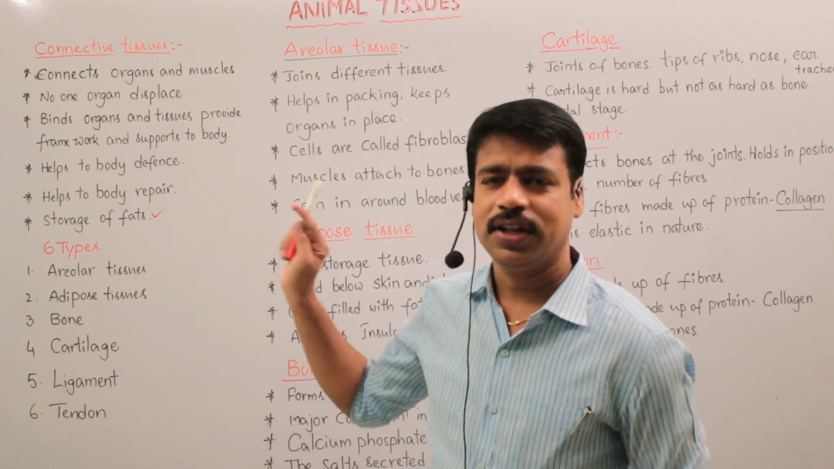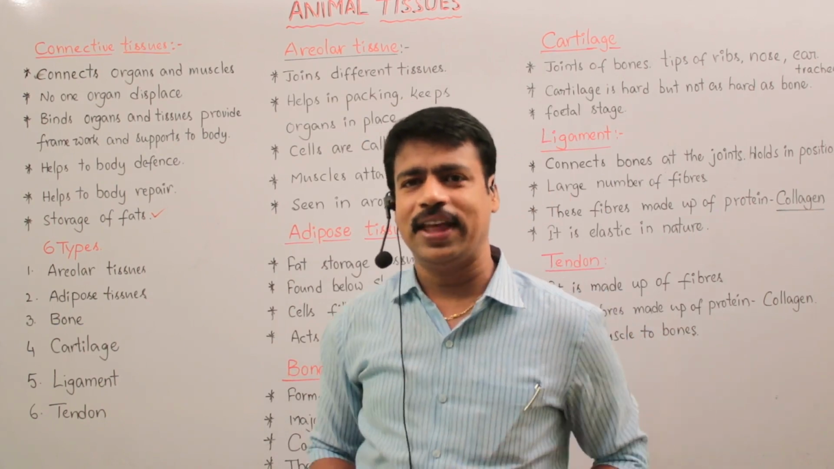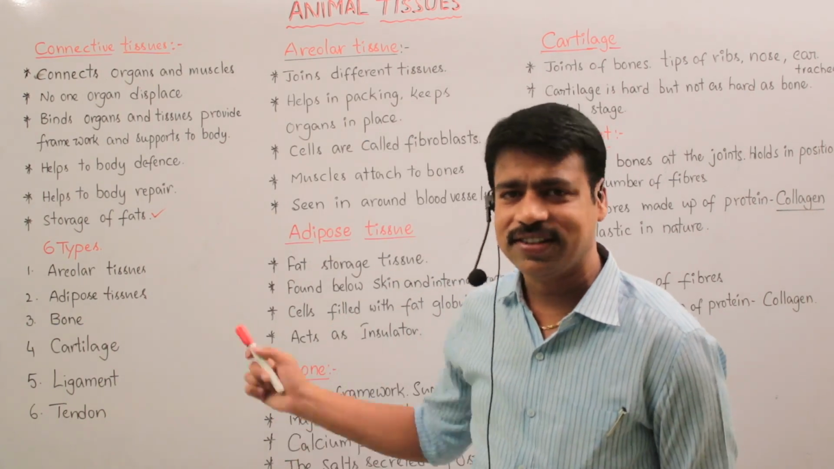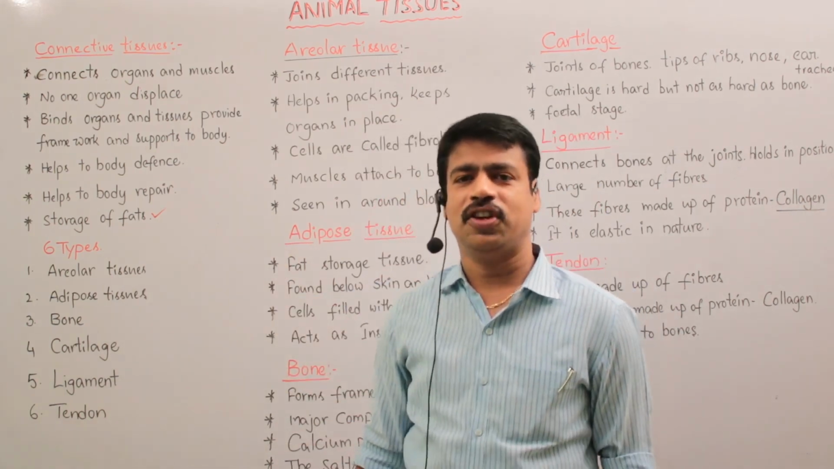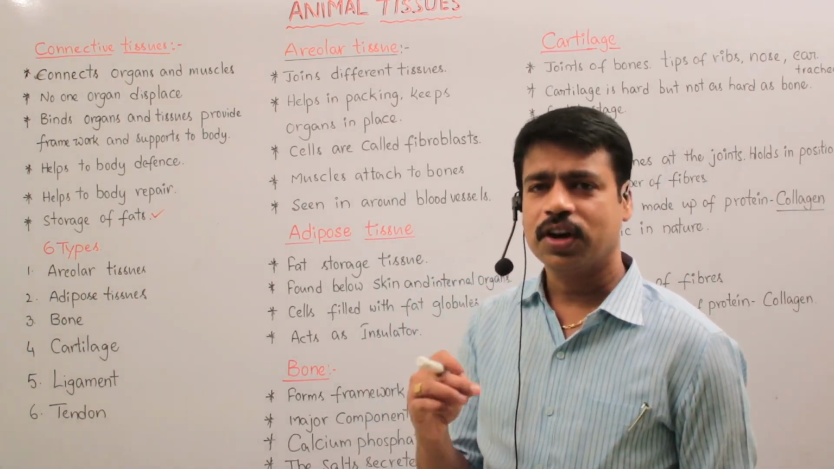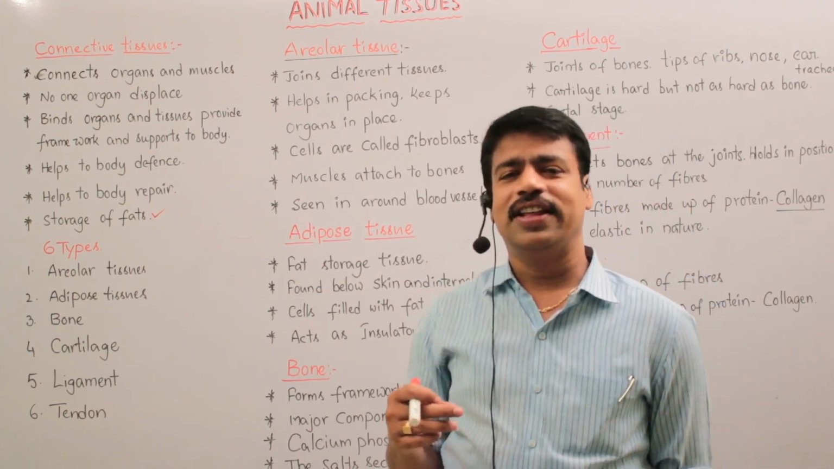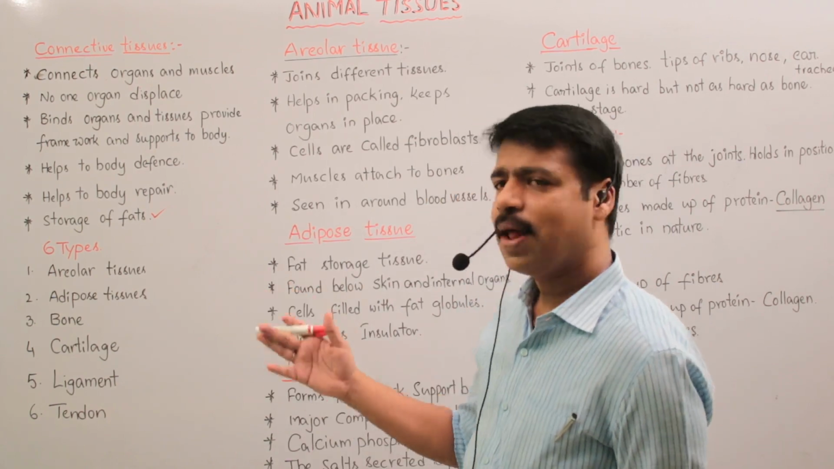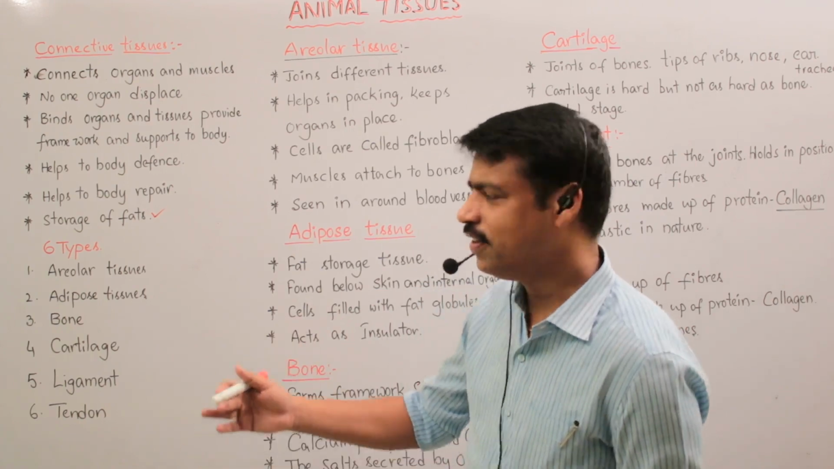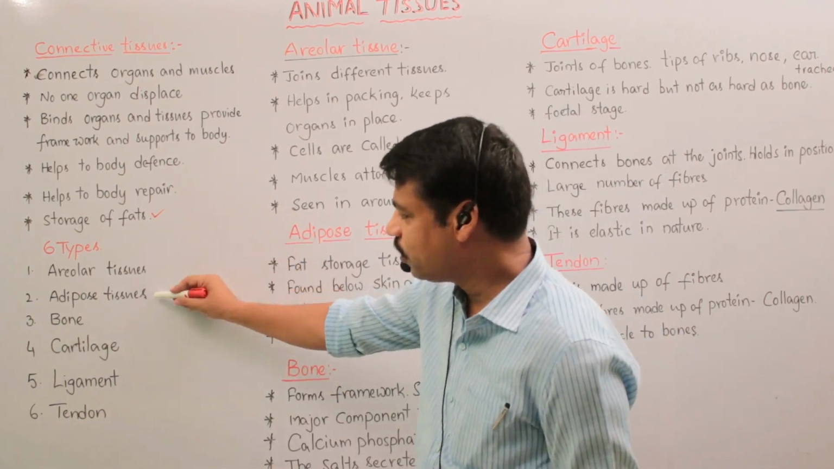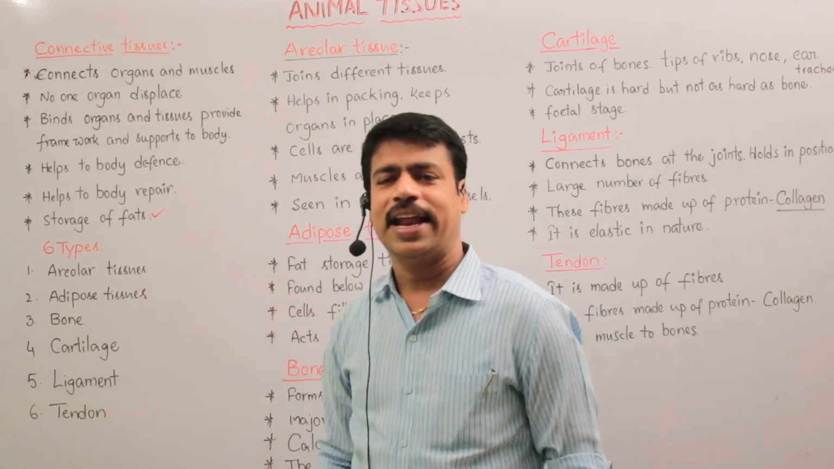Let us discuss this tissue also. Based upon their structure and functions, connective tissues are mainly 6 types. One is areolar tissue, the second is adipose tissue, the third is bone, the fourth is ligament, the fifth is cartilage, and the sixth is tendon. So connective tissues are of 6 types: areolar tissue, adipose tissue, bone, cartilage, ligament, and tendon.